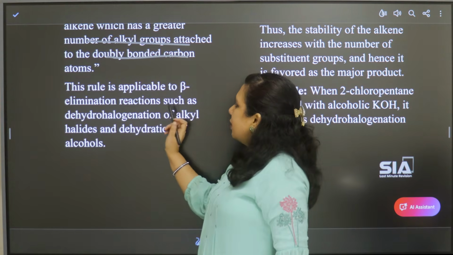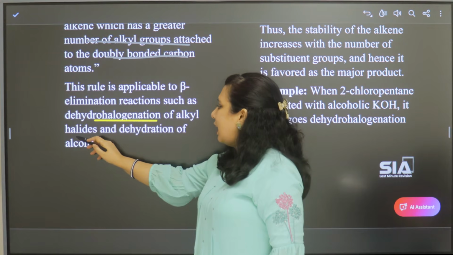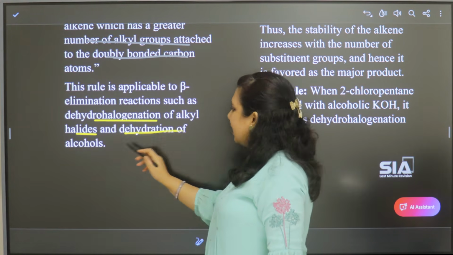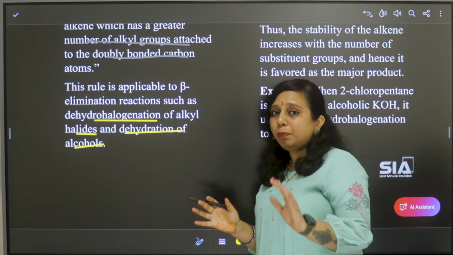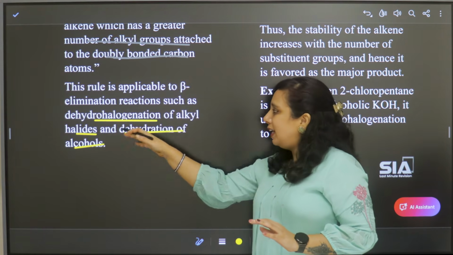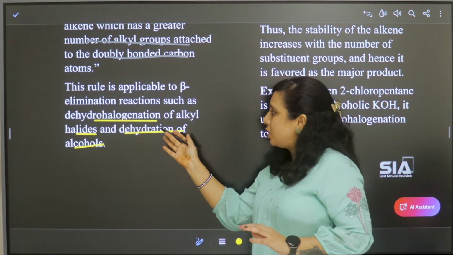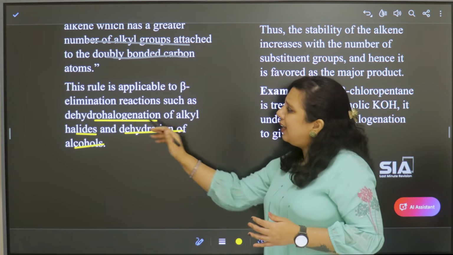So beta elimination reactions, especially dehydrohalogenation of alkyl halides and dehydration of alcohols. That means Saytzeff's rule is applicable in beta elimination: dehydrohalogenation of alkyl halides and dehydration of alcohols.